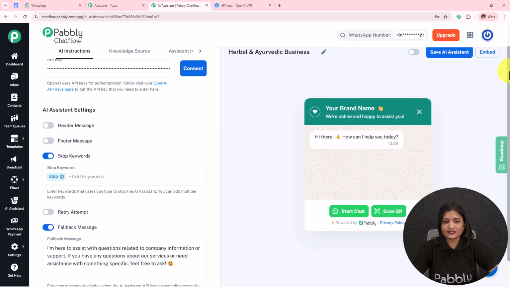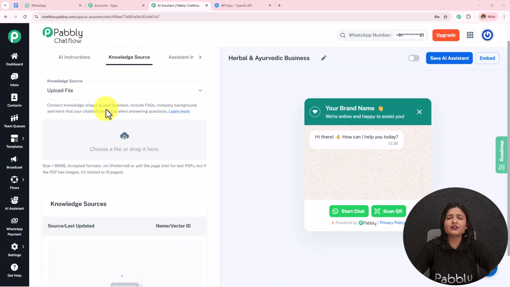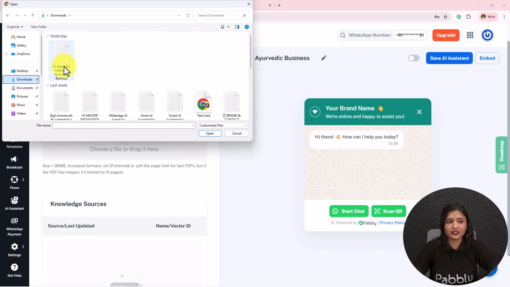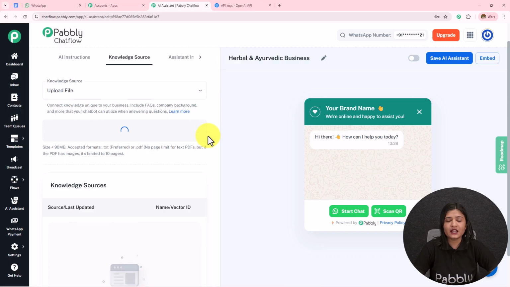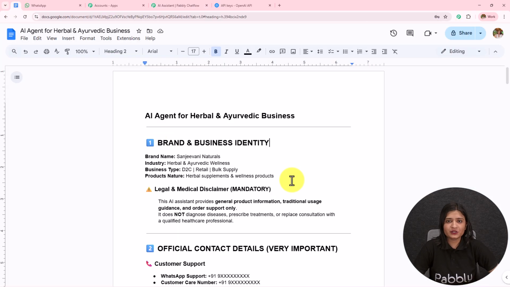So moving on to the next step, here we have this knowledge source. Now this is the most important part of creating this AI agent. With the help of this knowledge source itself, we guide our AI agent to respond in a particular manner. I'm going to click on this cloud, and then I'm going to upload the file which I've created, or the knowledge base which I've created. If I have to open this, I'm going to open this in Google document, and you see how I've created this Google document, the knowledge source or the knowledge base.